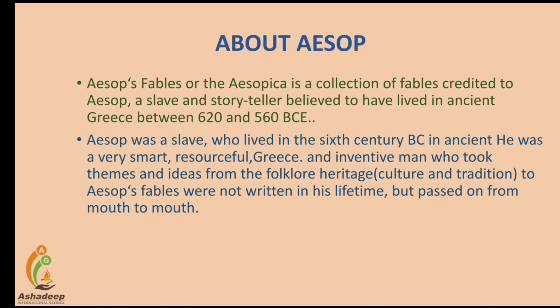He is known as a slave and storyteller who is believed to have lived in ancient Greece between 620 and 560 BC. There is a belief that Aesop was a slave who lived in the 6th century BC in ancient Greece.